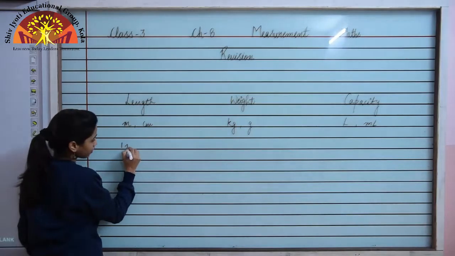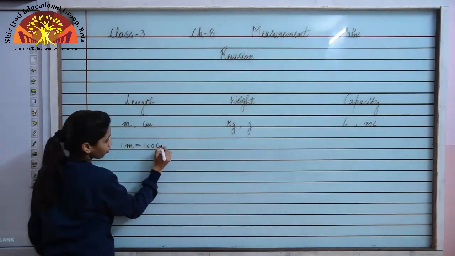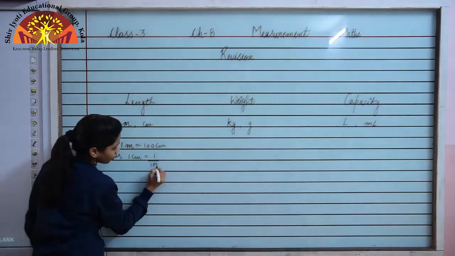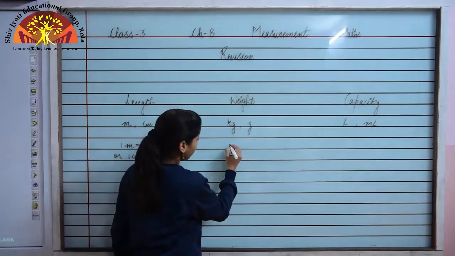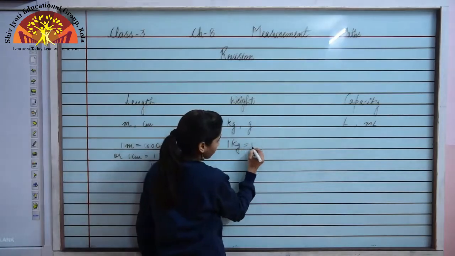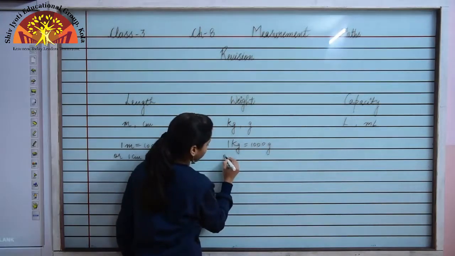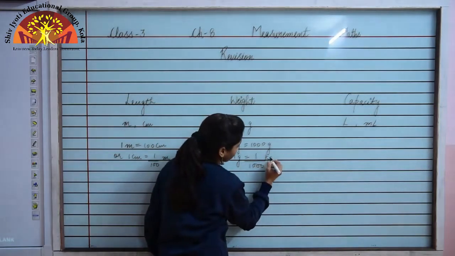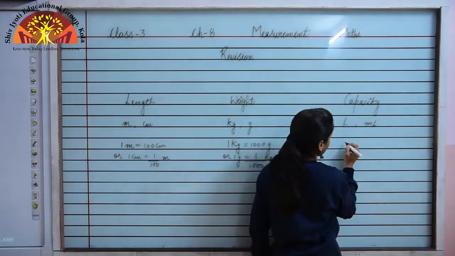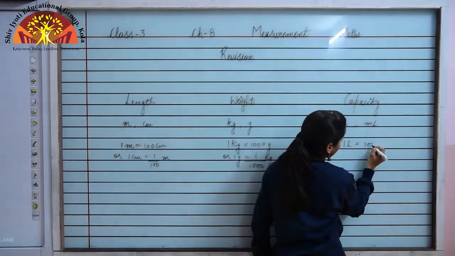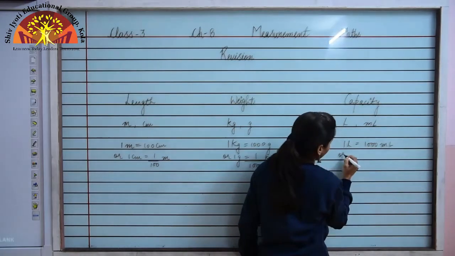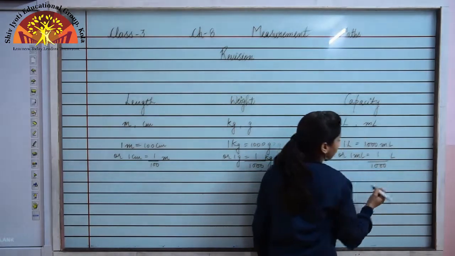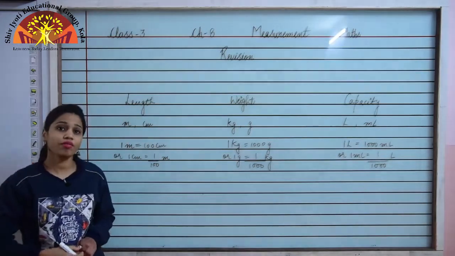As you have already studied, 1 meter is equal to 100 centimeter, or you can write 1 centimeter is equal to 1 upon 100 meter. Similarly, 1 kg is equal to 1000 gram, or 1 gram is equal to 1 upon 1000 kg. In capacity also, 1 liter is equal to 1000 ml, or 1 ml is equal to 1 upon 1000 liter. So these are the basic conversion units that we have to use.